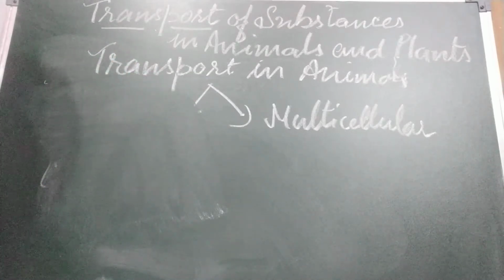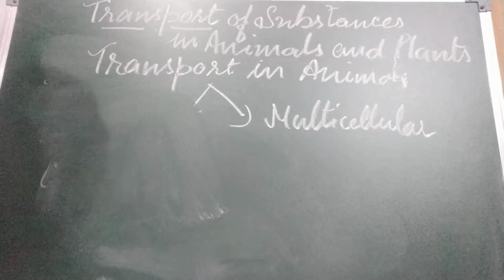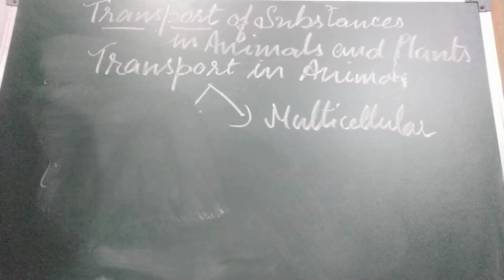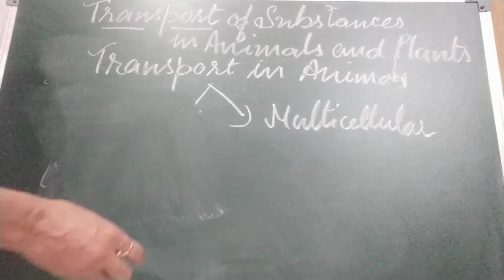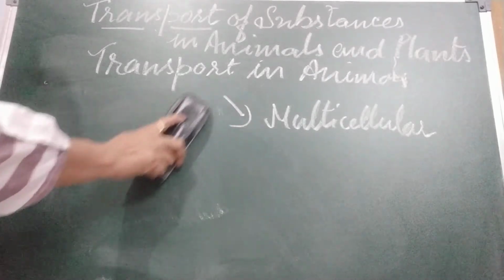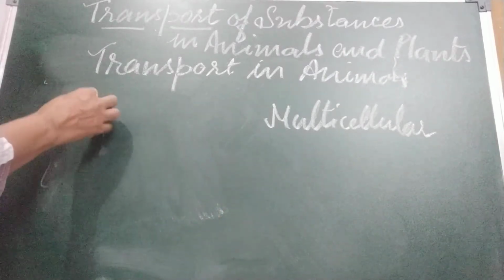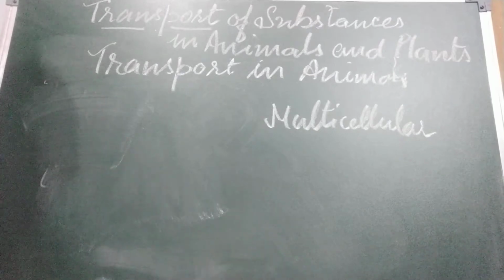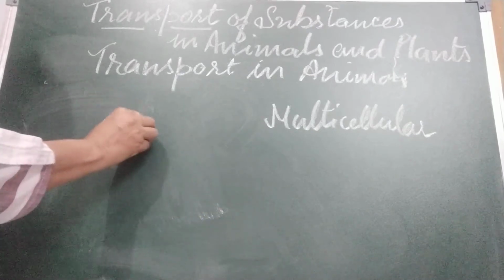Now come to the multicellular organisms. In multicellular organisms, the transportation is done by a special system, and that system is known as the circulatory system. What do we call that system?